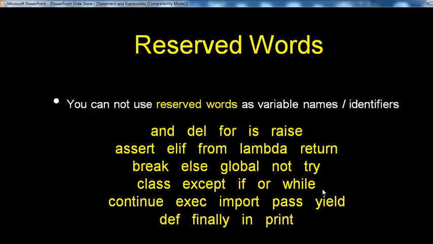Just like that, in Python also some reserved words are available. The following are the reserved words: and, del, for, is, raise, assert, elif, from, lambda, return, break, else, global, not, try, class, except, if, or, while, continue, exec, import, pass, yield, def, finally, in, print. These are the special reserved words used in Python. You cannot directly use such words as a variable name. Getting that?